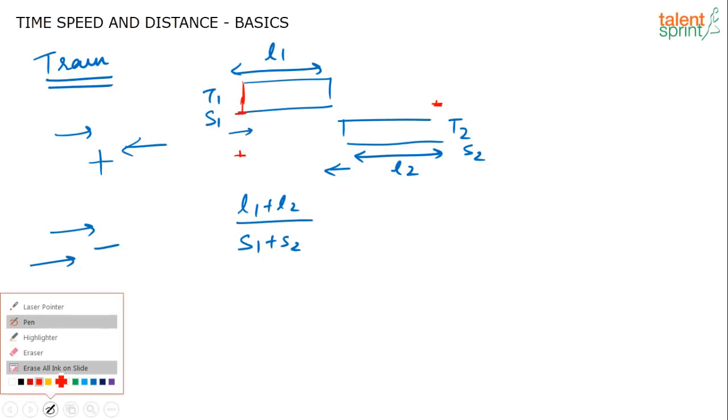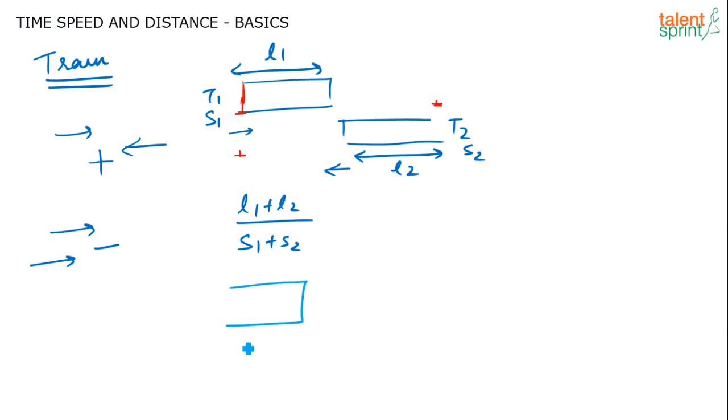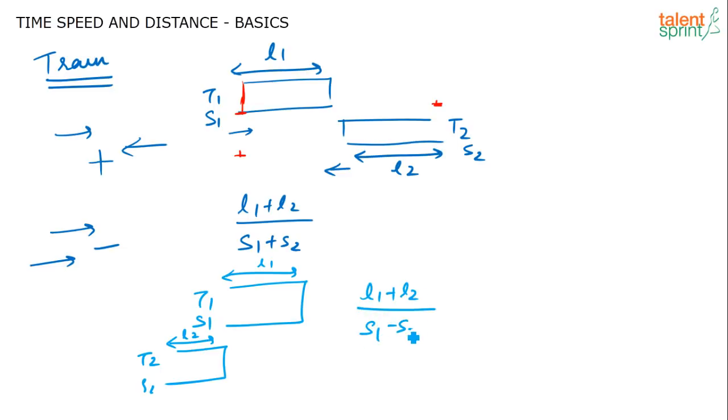Similarly, if there are two trains which are moving in the same direction, how do we do it? There are two trains, T1 going with a speed of S1, T2 going with a speed of S2. This has length L1 and this has length L2. The time for one train to overtake the other train will be (L1 + L2) / (S1 - S2), where I am assuming that S1 is the speed of the faster train. So this is the basic concept that you have to take into consideration when you solve questions on trains.